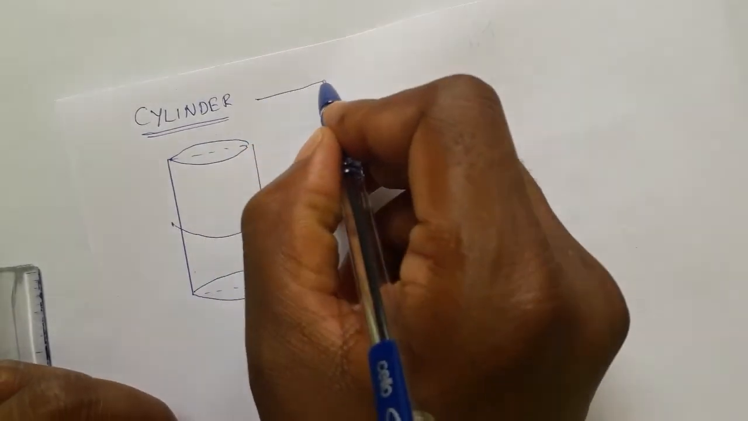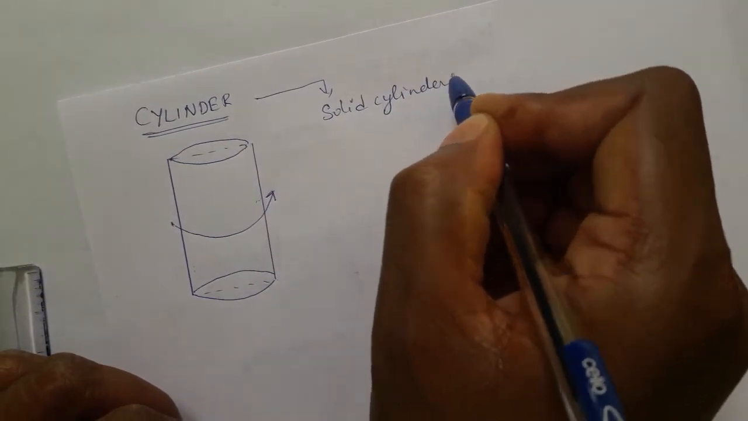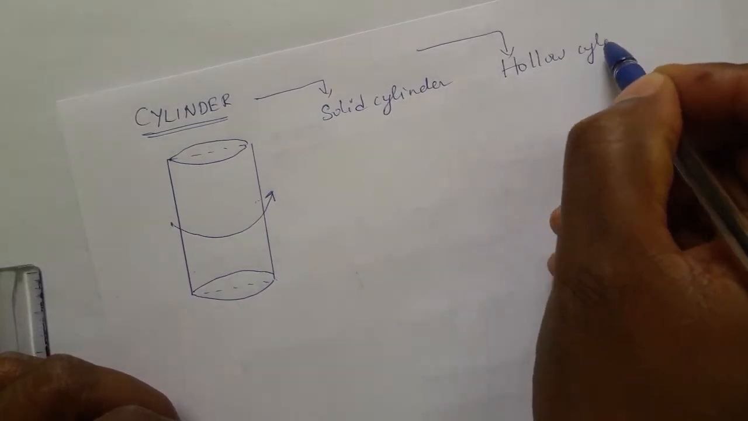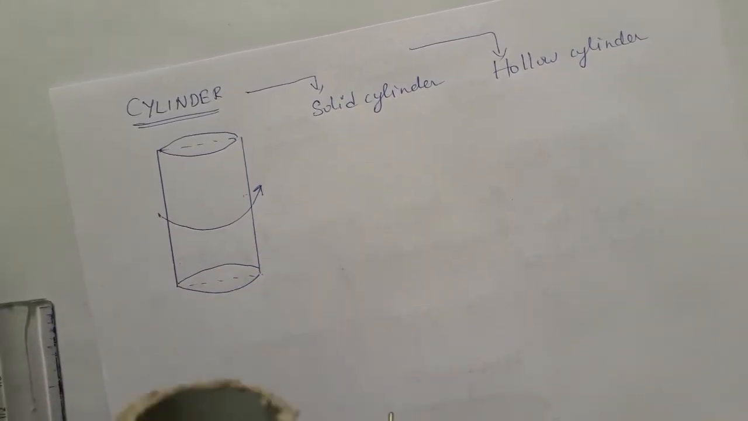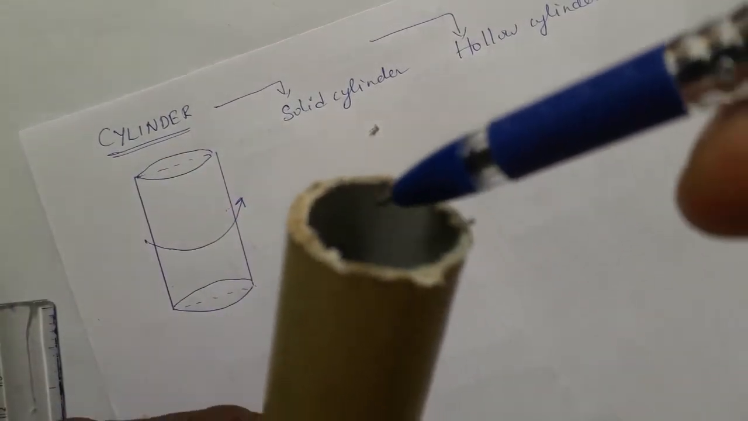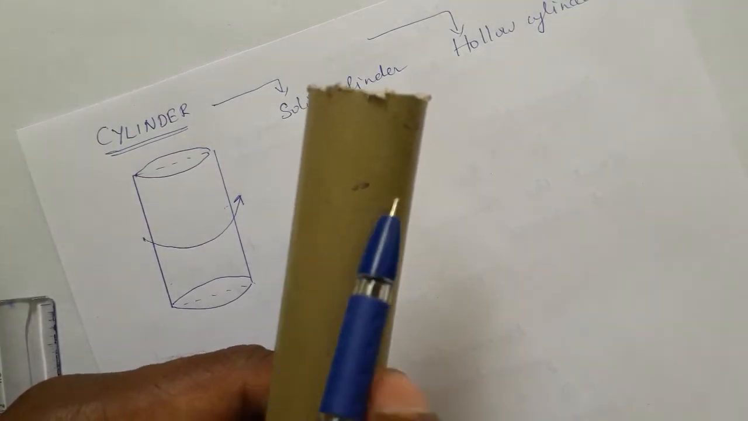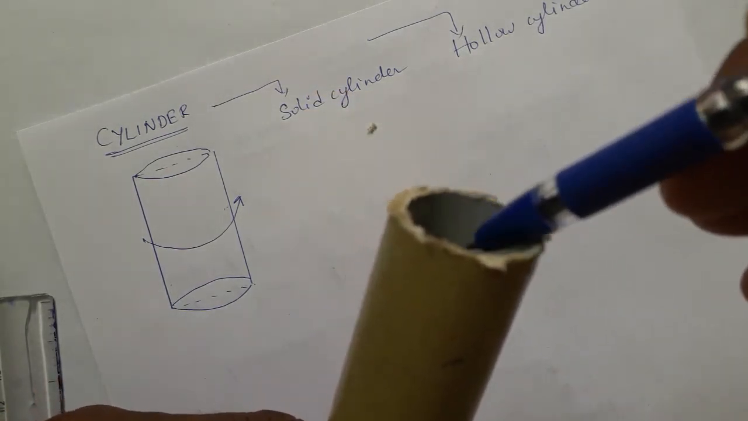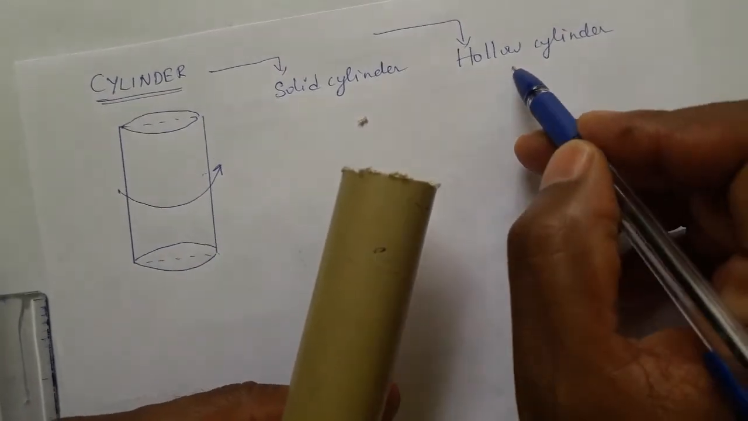So in a cylinder again two types are there. One is a solid cylinder, another one is a hollow cylinder. So what exactly do the solid cylinder and hollow cylinder look like? In a cylinder we are seeing a circle, and inside, at the center, we are getting an empty space. So any cylinder having inside empty space is a hollow cylinder.